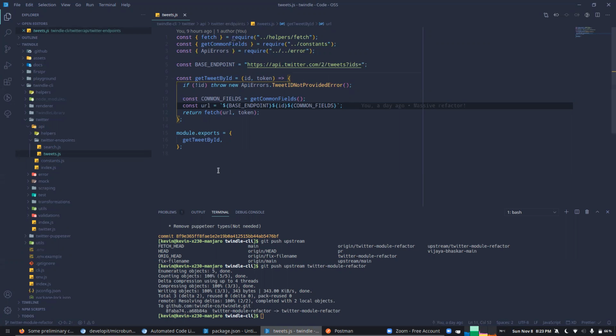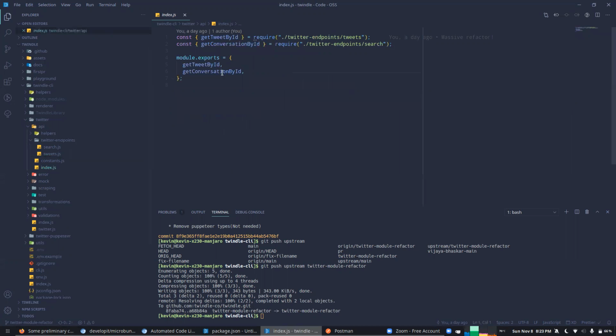Okay. So then what we would get, along with all the other exports, is another one, like maybe get... what would I call it? Get array by IDs, I don't know. I mean, we're going to get a bunch of tweets, and we're going to pass multiple IDs as well.